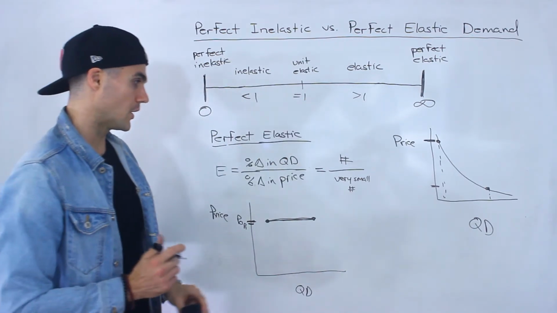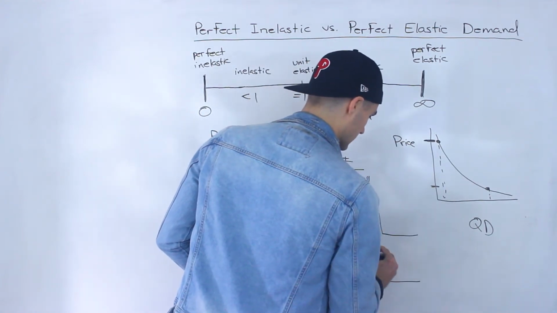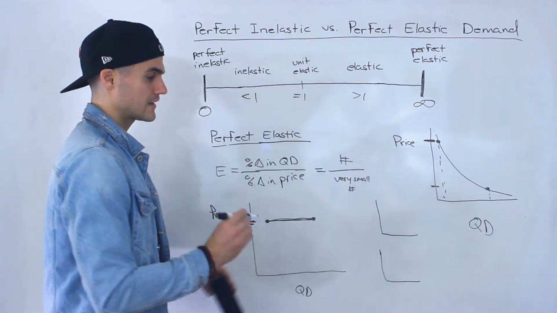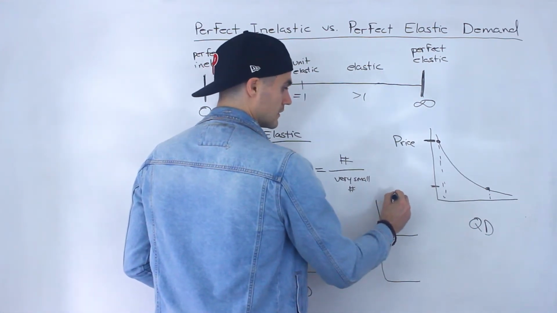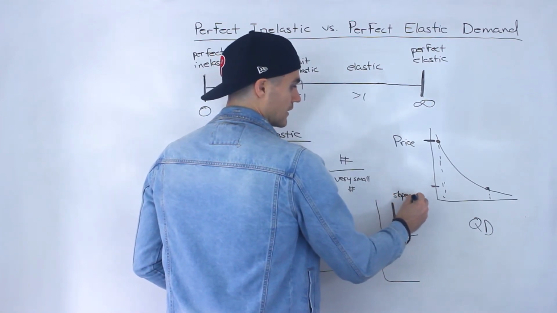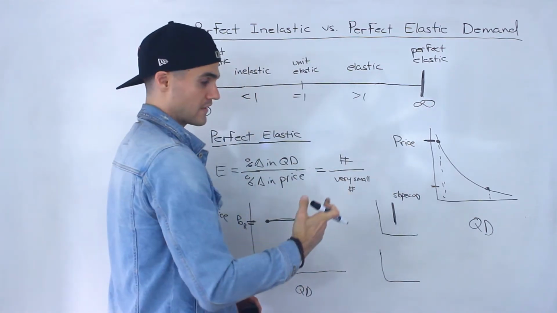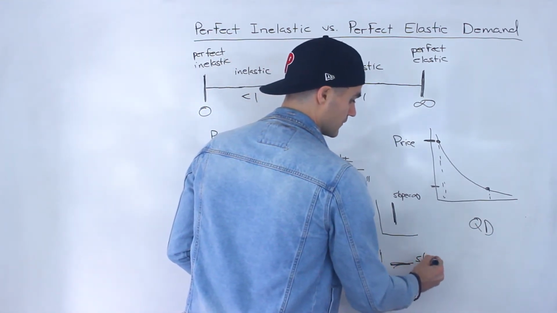Now, one thing I want to note, for everyone who remembers slopes of lines: a vertical line has a slope that's undefined, or we can say it has a slope of infinity, versus a horizontal line, which has a slope of 0.